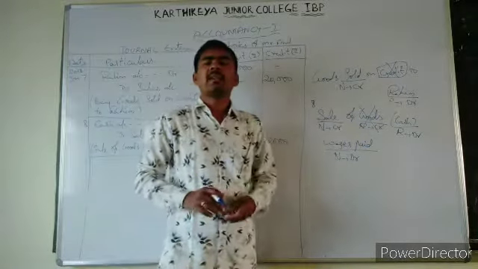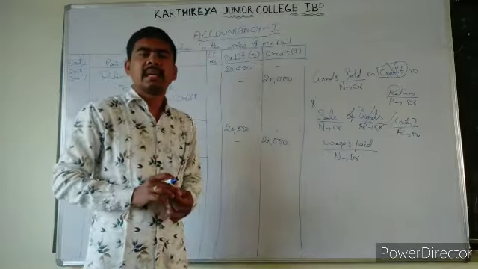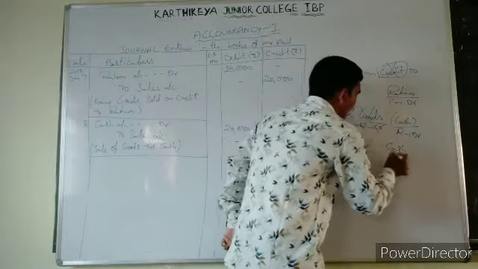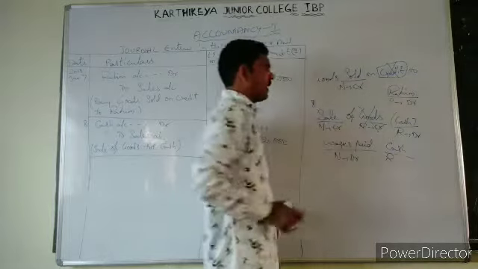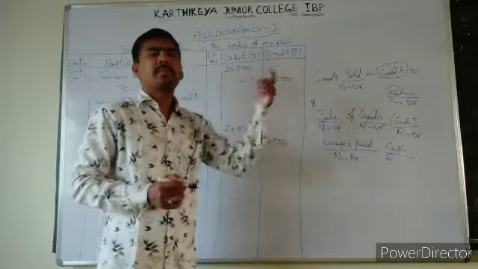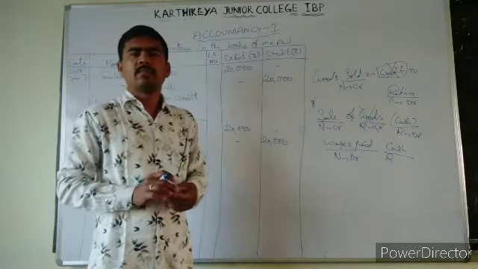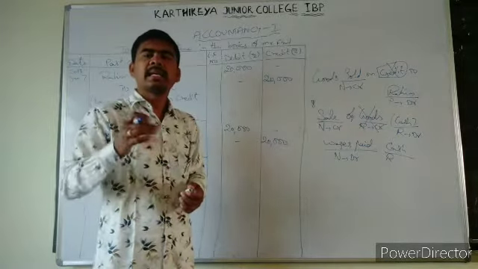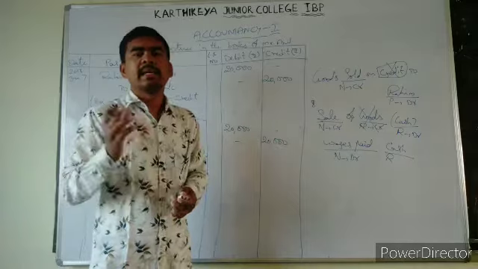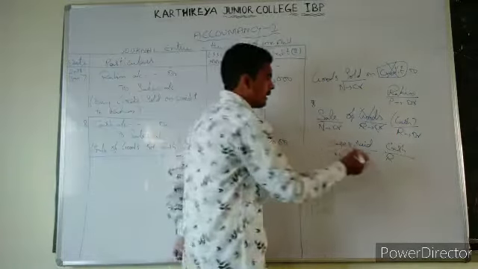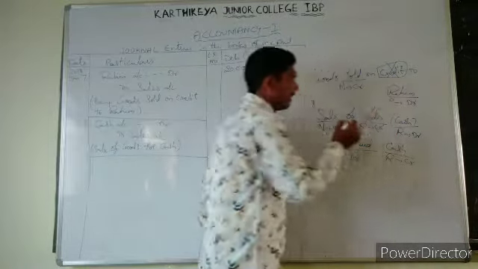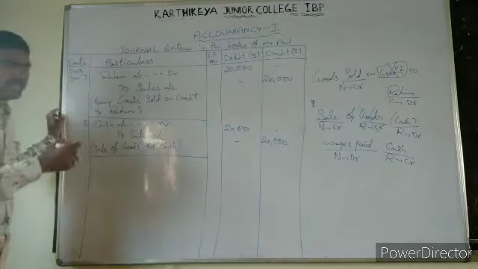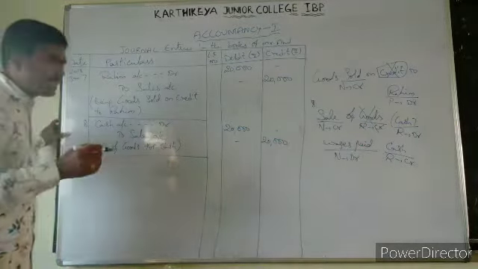Next, only debit is given, but we need credit also now. So nothing is given. What we need to think? It has a credit cash one. So cash will be real account. Okay? When we are paying wages, when we are paying money to laborers, what happens? Money comes in or goes out? It goes out. That is real account credit. Okay? Let us see. What is the transaction number? That is 9.